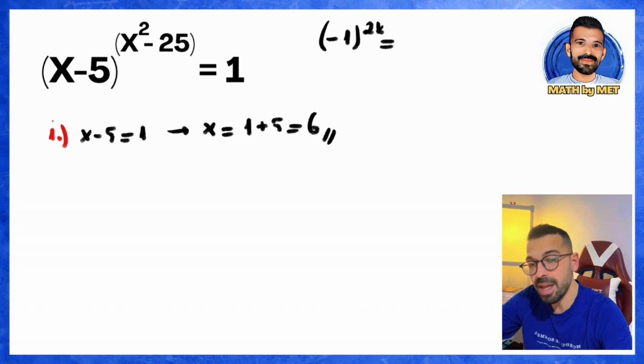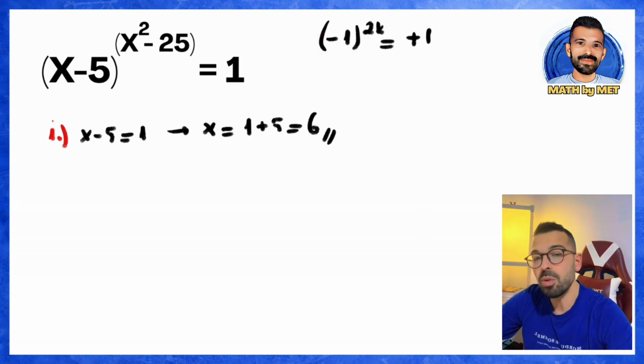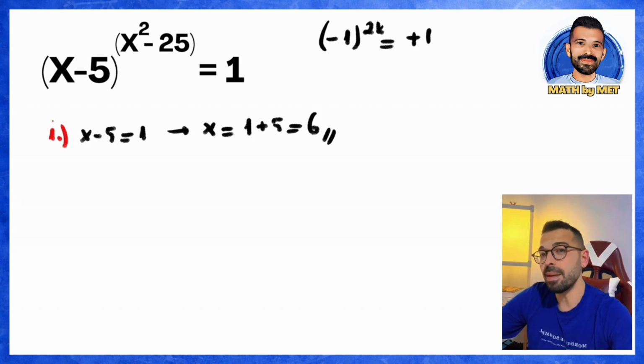We know that the result of an even power of negative 1 is positive 1, because the even power of a negative number turns positive. And what are all the powers of 1 equal to here? It's equal to 1. So, the second situation we need to consider here is this. When the base is negative 1, I want the exponent to be even. Let's talk about this situation together.